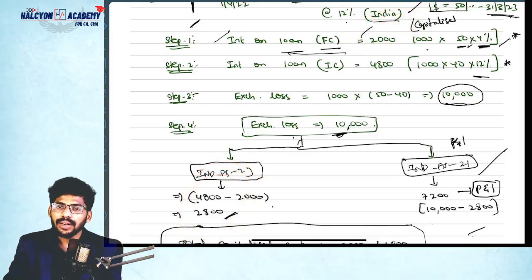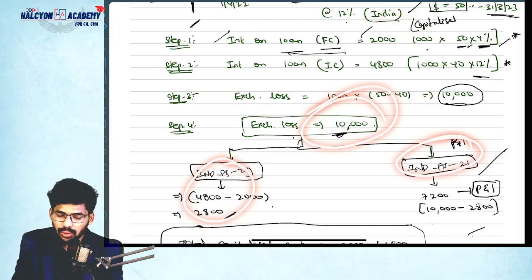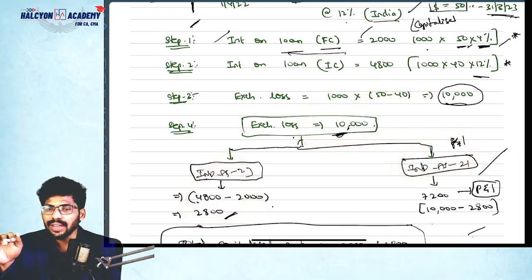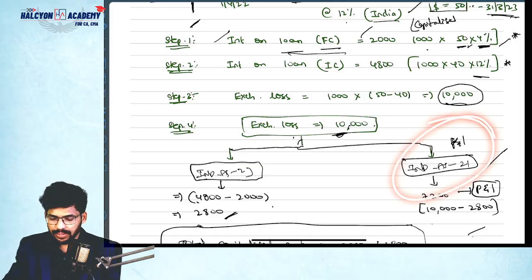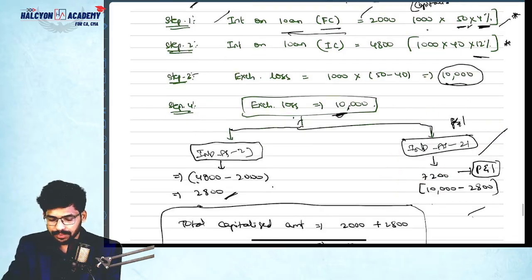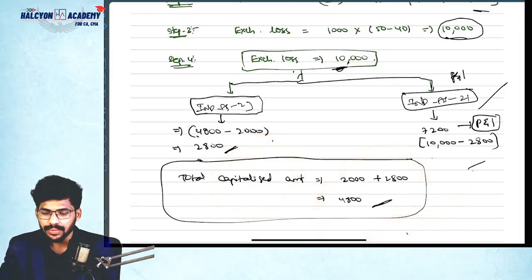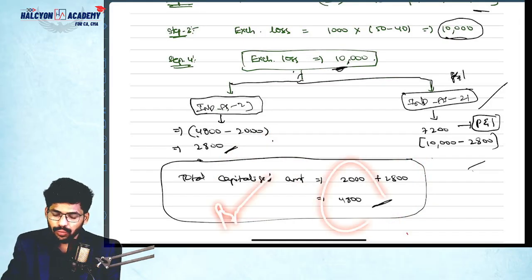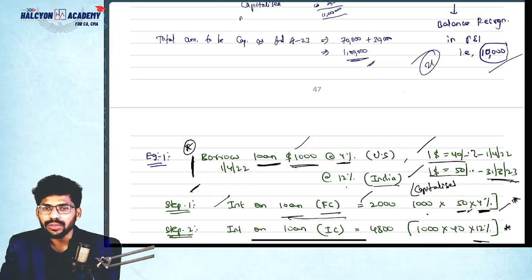Next, they're asking treatment as per Ind AS 21. How much, guys? Simple, the balance amount. Out of 10,000, 2,800 is treated as 23. So the balance will be treated as 21. How much? 10,000 minus 2,800, 7,200 should be charged to P&L as per Ind AS 21. That's it. This is the concept, guys. Simple example. Total interest to be capitalized, how much? 4,800. This is the question. Okay, so in case of exchange loss, this should be the treatment.